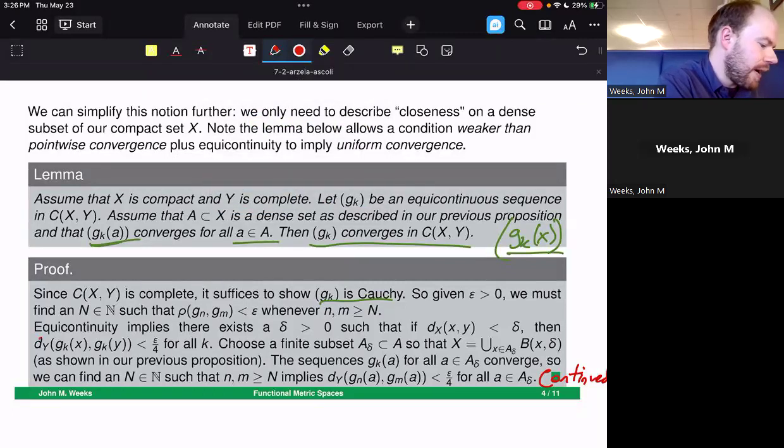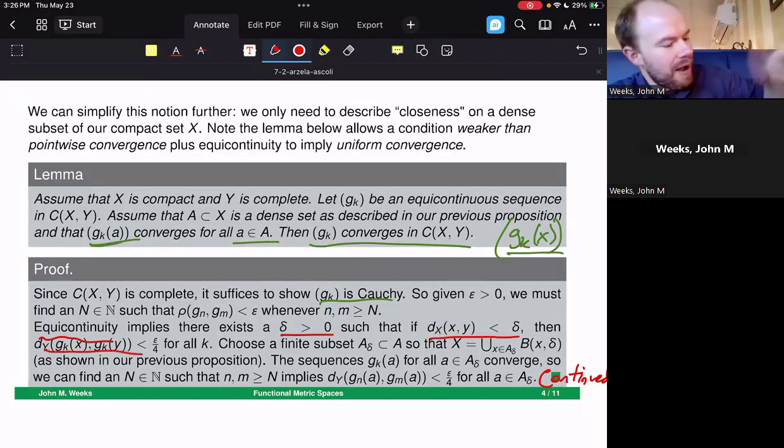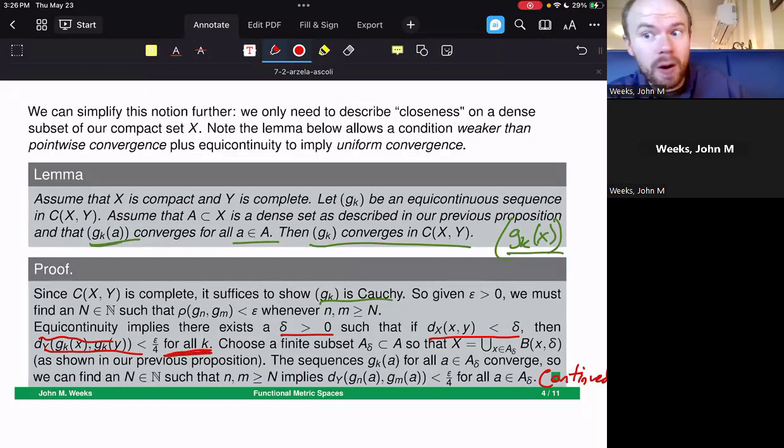We have here equicontinuity implies that there exists a delta greater than 0, so that if the distance between 2 points is less than delta, then the distance between the y values of plugging in these points into some function in the sequence G sub k is less than epsilon over 4. And notice that where we use the equicontinuity here is with for all k. This epsilon over 4 bound works for any value of k, and that's important because for the G sub k, if we just know that they're continuous, we don't get this epsilon over 4 bound for every single value of k. We only get it for one.